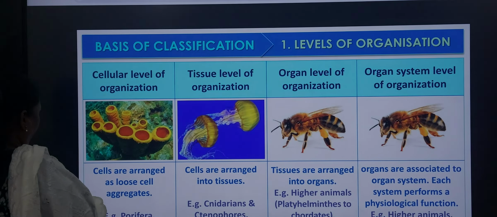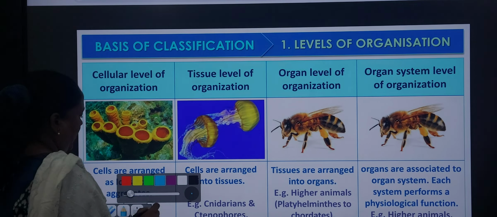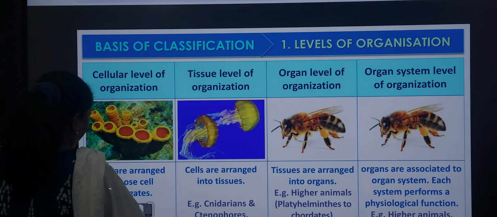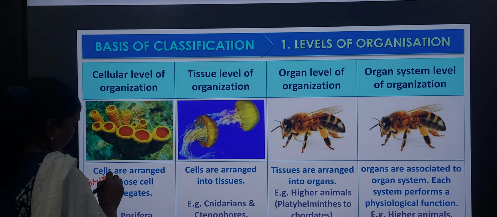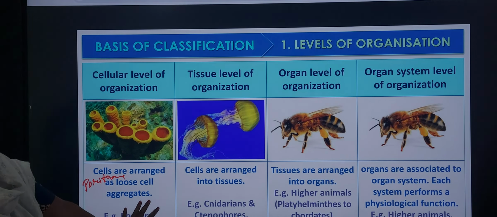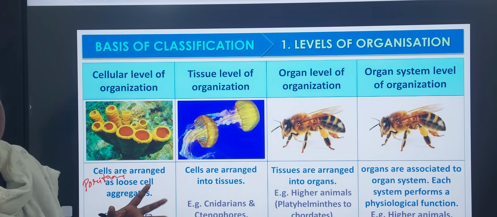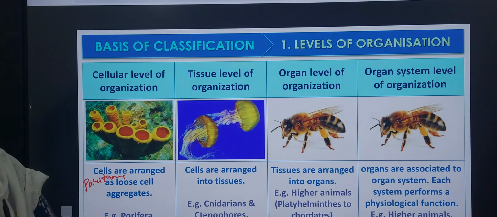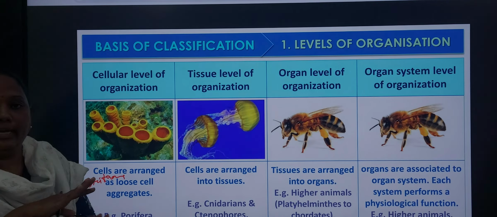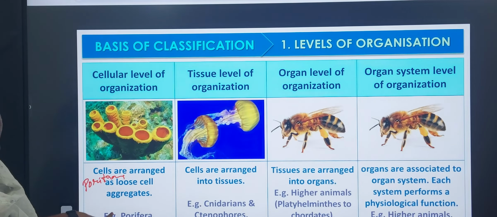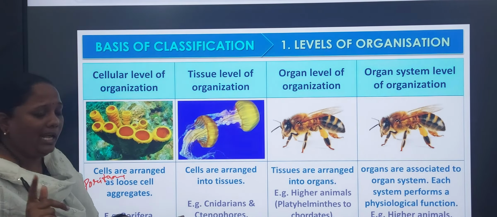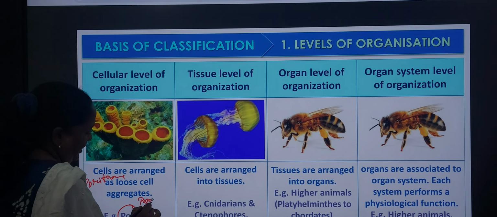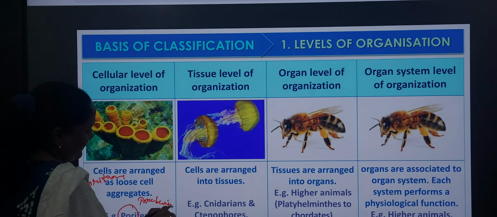Cellular level of organization is present only in the poriferans. Here, the cells are arranged loosely. If the cells are arranged loosely, can they form a body structure? No, they can't form a body structure. So the cellular level of organization is present in Porifera. What are poriferans? Pore bearing animals. You have to remember: pore bearing animals.